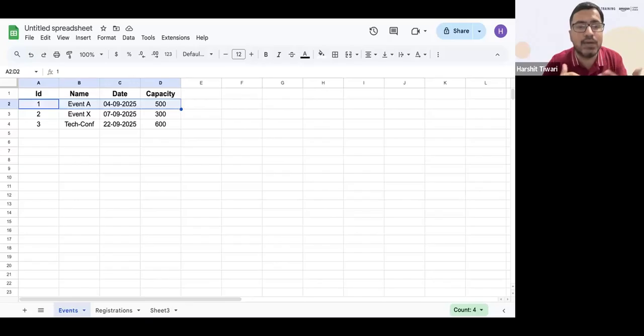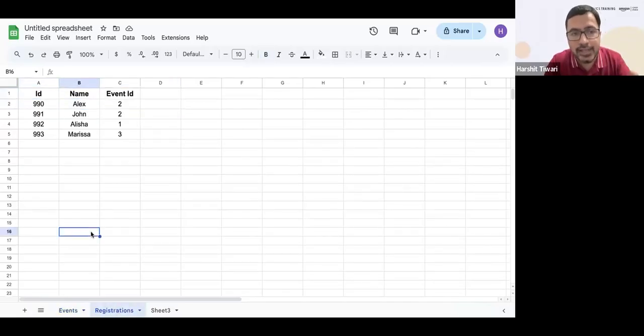Now there are people coming to us who want to register. How do you efficiently manage that? For that, you create another table, another separate spreadsheet, and in this you take in the people. Let's say the first person who comes to me is Alex. I will store a unique ID for Alex, so his ID is 990.